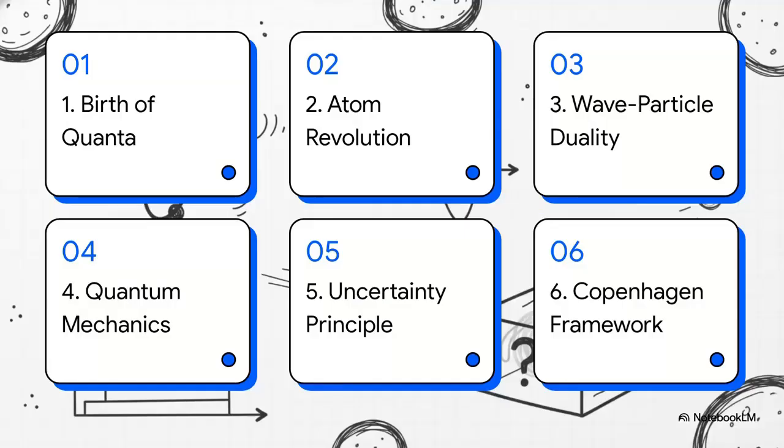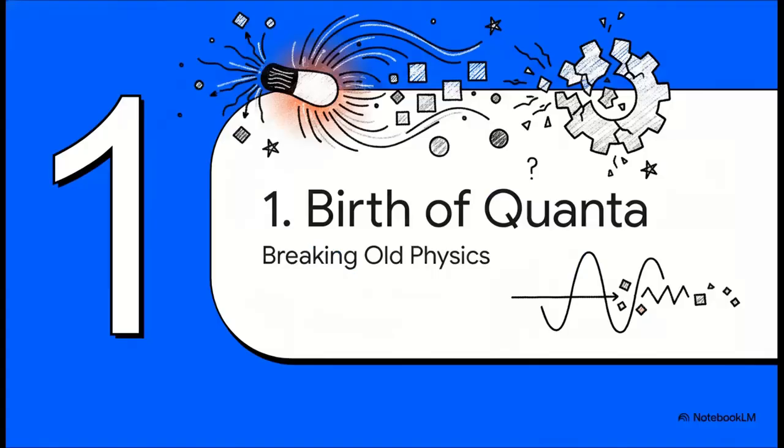Here's our roadmap. We're going to start with the birth of quanta, then cover the atomic revolution, wave-particle duality, the new quantum mechanics, the uncertainty principle, and finally, wrap it all up with the Copenhagen Interpretation. Section 1. The birth of quanta. Breaking classical physics. Picture it.